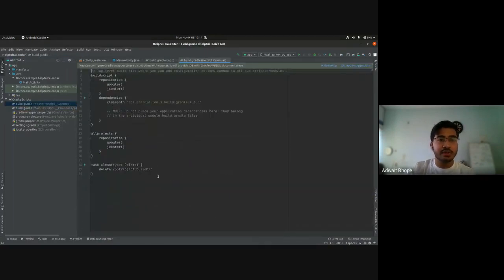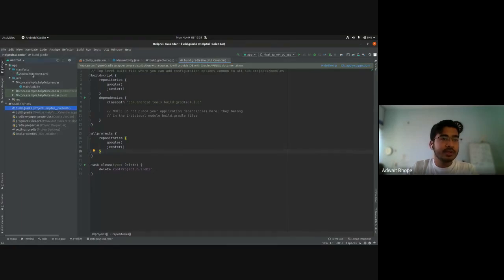This is a project level file. This is basically the repository. The repositories that are listed here are where Gradle will check which dependencies need to be downloaded. So you don't have to tinker with this file. I mean, Android Studio takes care of it. We don't really need to do much in these two files.